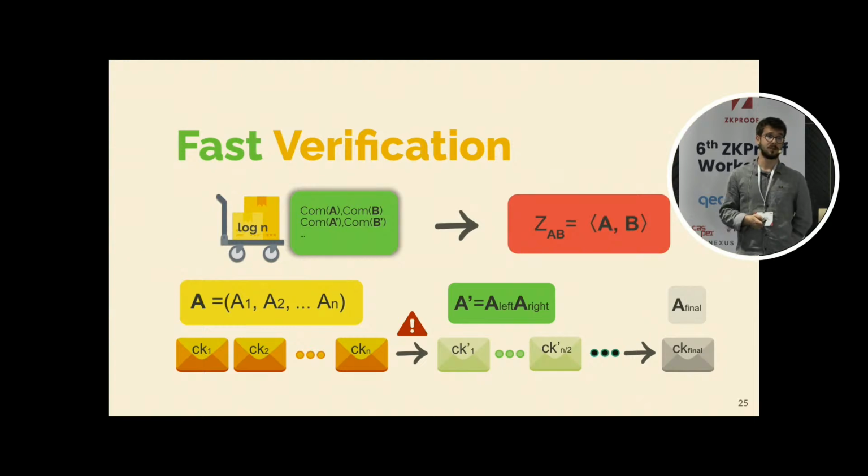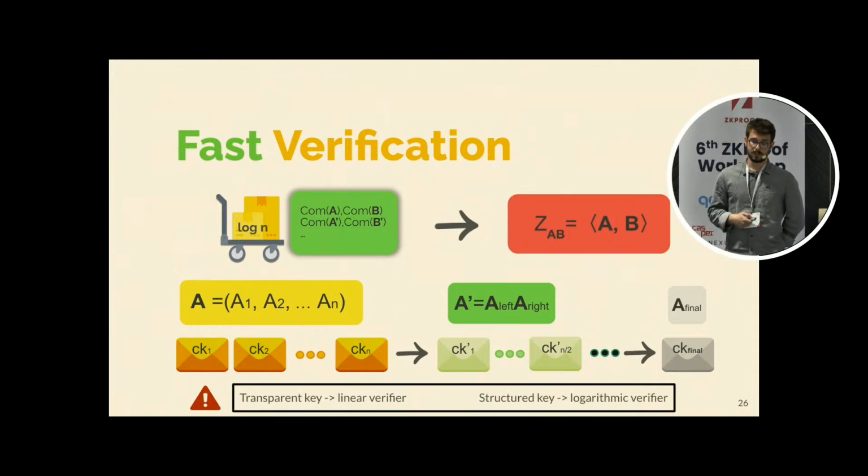Importantly, the commitment key is also halved in each round. And for the verifier, in order to verify that the final elements sent by the prover are correct, he needs to have the final verification key. If we use a transparent key, this unavoidably leads to a linear verifier in the number of statements that are aggregated, in the length of the original vectors. But if we use a structured key and a common trick, we can come up with a logarithmic verifier.